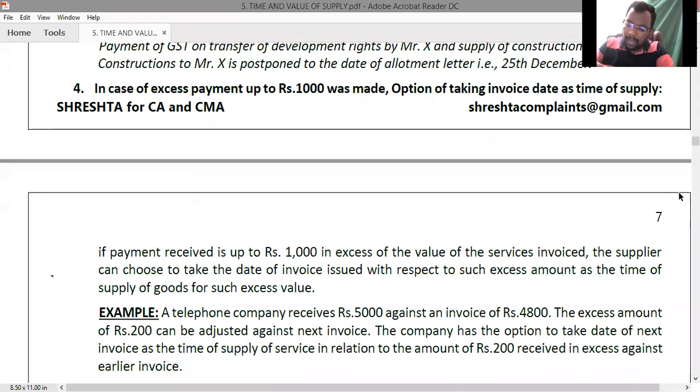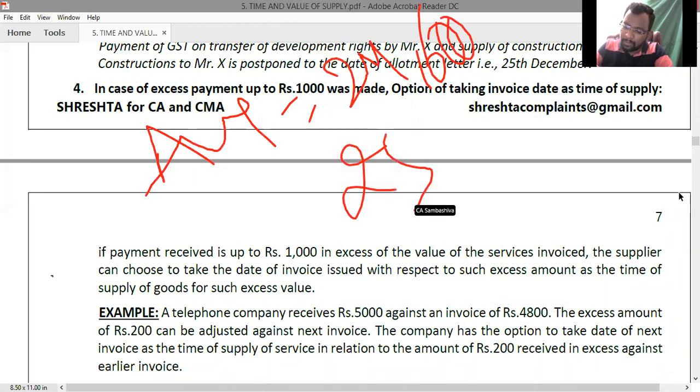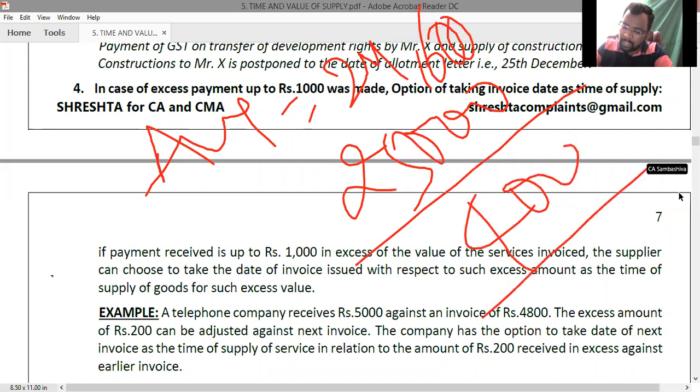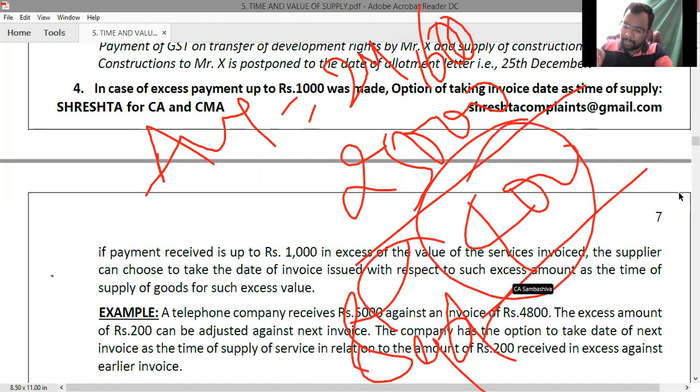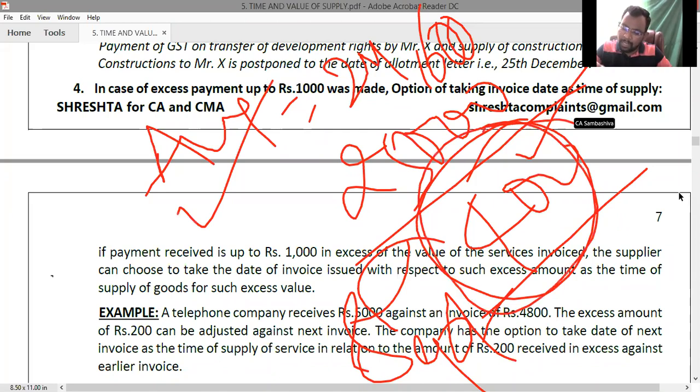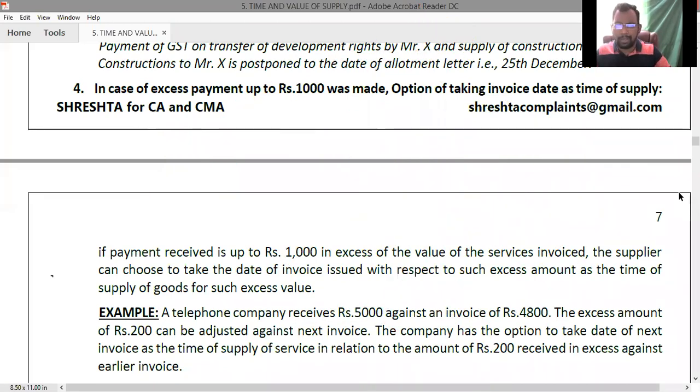అర్థమవుతుందా? ఇప్పుడు ఆగస్ట్ మంత్ లో నా క్రెడిట్ కార్డ్ బిల్ 24,600. I have paid 25,000. So excess paid 400 rupees. This will be adjusted towards September month bill. So whenever in September month the date of invoice is issued, that is the time of supply for this 400 rupees. Clear everyone? Right? Date of invoice, and it's not the date of invoice of August month. Since this is adjusting towards next month bill, you should take the date of invoice of the next month, subsequent month. Clear everyone? Manaswini, read out that example, ma'am.